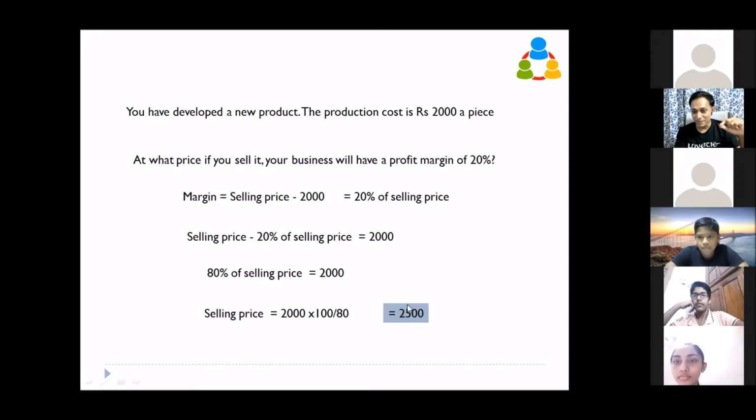So if we sell something at 2500, what is its 20%? 500. 500 rupees. Okay. What is the 80%? 2000. 2000 rupees. So with 80%, you finish all your production cost, and 20% you can keep.